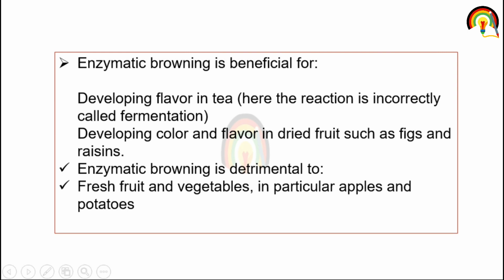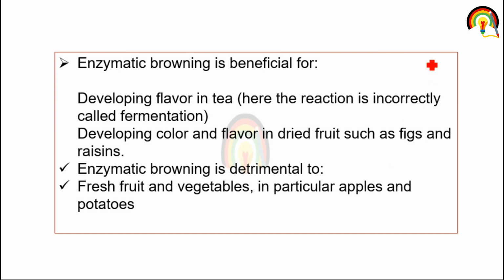Enzymatic browning is beneficial for developing flavor in tea. Here the reaction is incorrectly called fermentation. It is also beneficial for developing color and flavor in dried fruit such as raisin. Enzymatic browning is detrimental to fresh fruit and vegetable, in particular apple and potatoes.